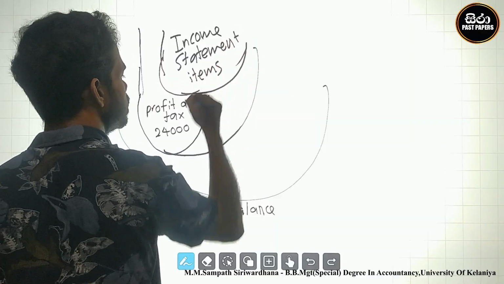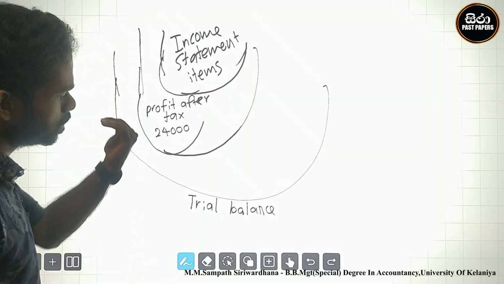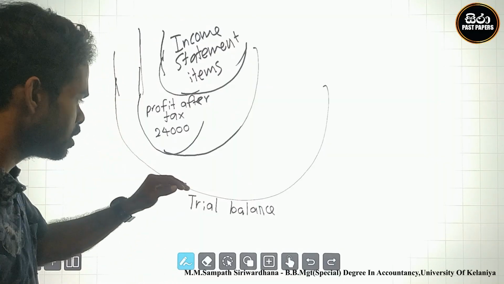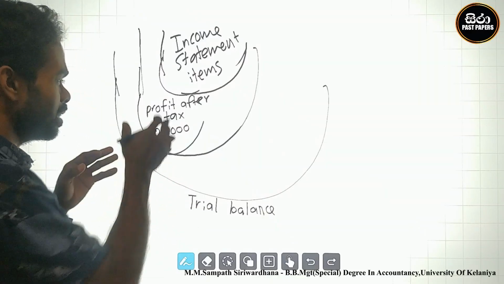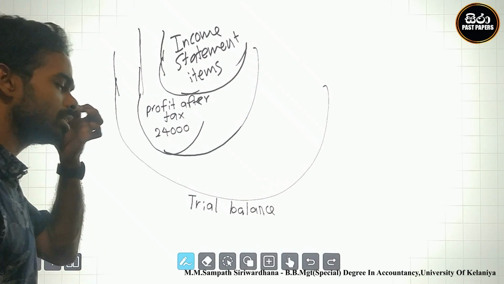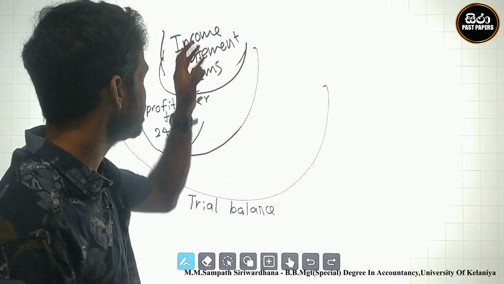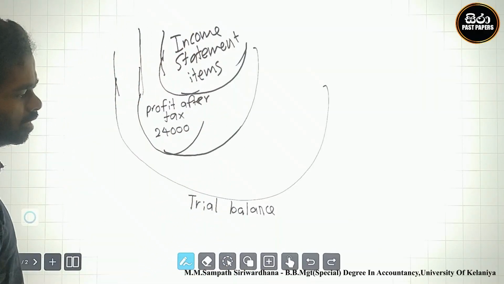All income statement items are included in profit after tax, which is included in the trial balance. There are sales revenue, other operating expenses and cost of sales included in this profit after tax.